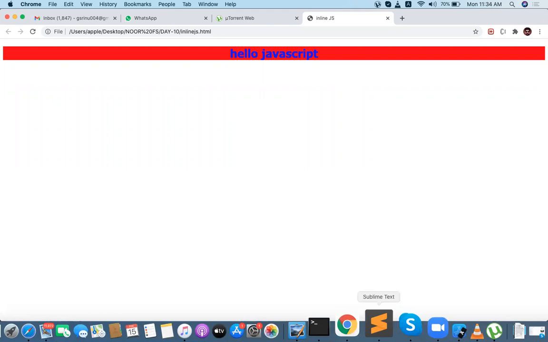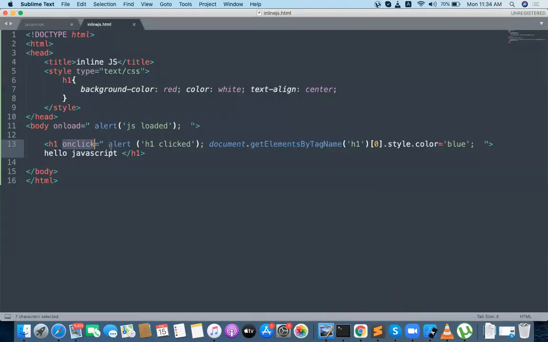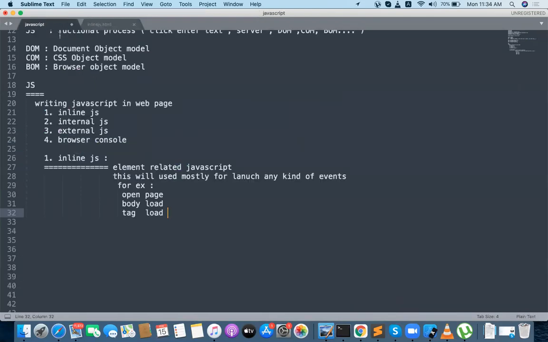We are trying to do something, that particular functionality is on top of the H1. We are doing some manipulation on top of the H1, and that manipulation is called JavaScript. Am I clear? Yes, this is called inline JavaScript. Second level is internal JavaScript.